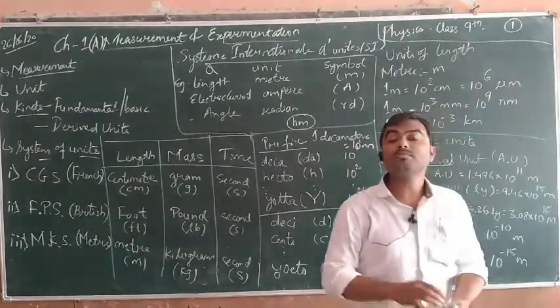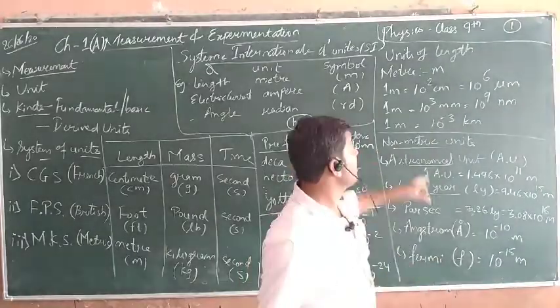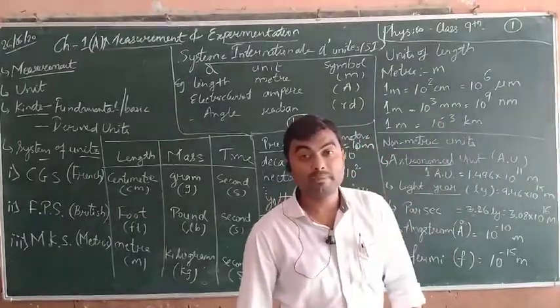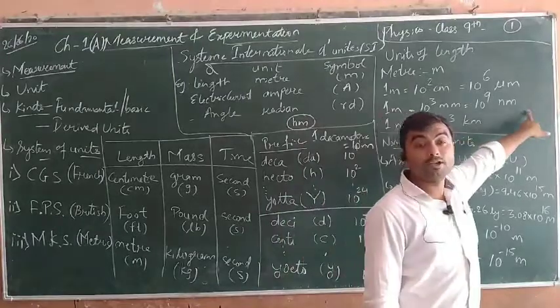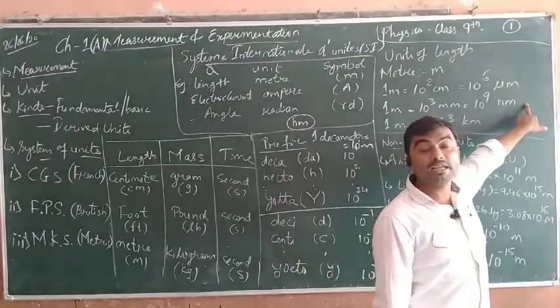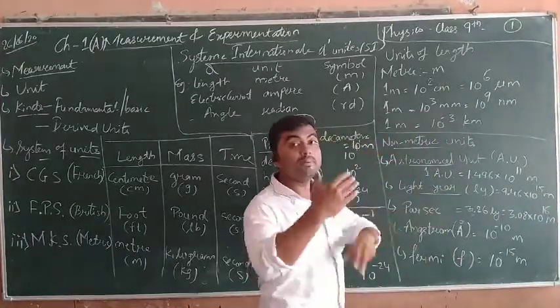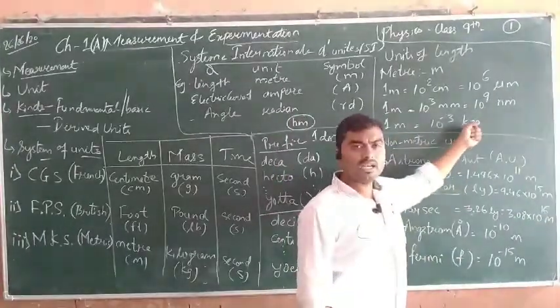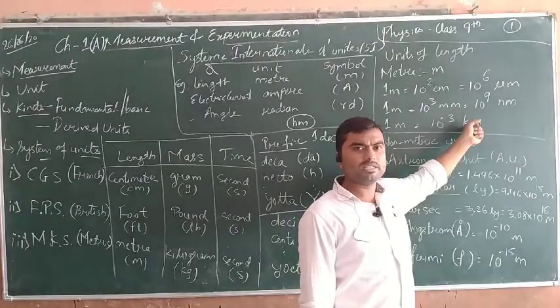So micrometer is a very small quantity, 10 to the power 6 micrometer in a meter. And we have some more smaller units coming, that is nanometer, 10 to the power 9 nanometer. In 1 meter we have 10 to the power 9 nanometer. And for the bigger units, till now we are using kilometer everywhere for measuring length.